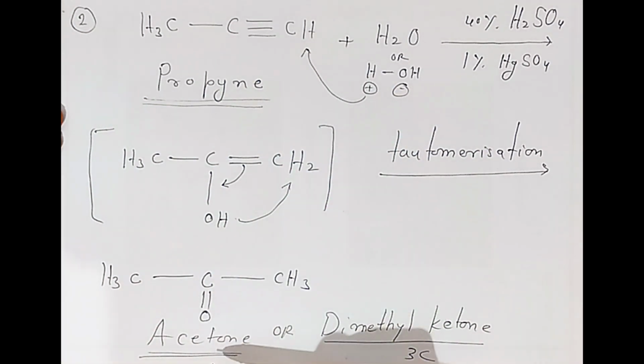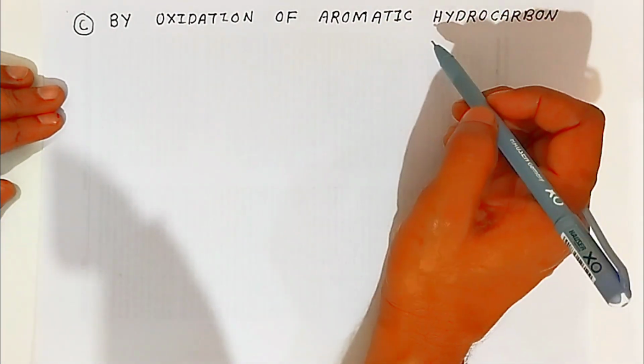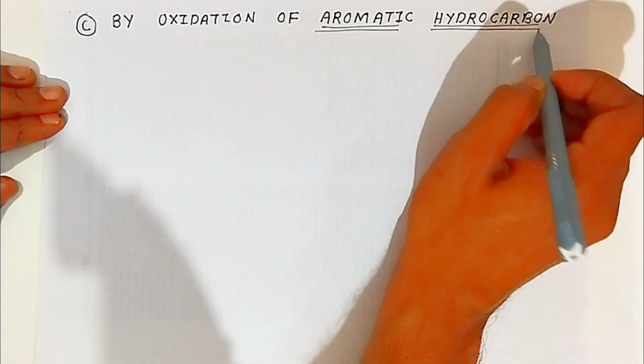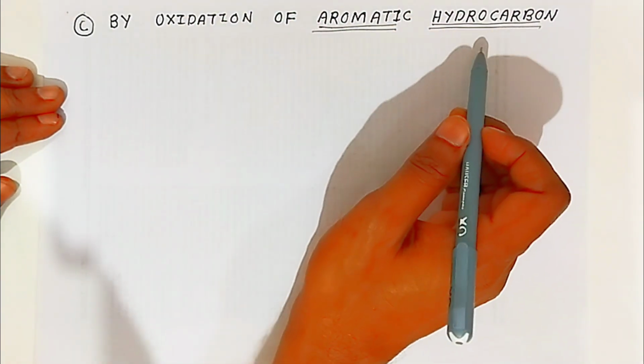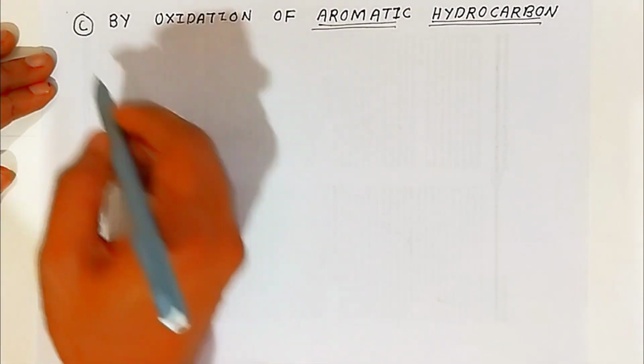So propane we have converted into acetone by oxidation. So far we have taken aliphatic hydrocarbons. Now here we are going to use aromatic hydrocarbon systems. We are going to oxidize aromatic hydrocarbons, and we are getting aldehyde or ketone. First example, students, here we are going to oxidize aromatic hydrocarbons.